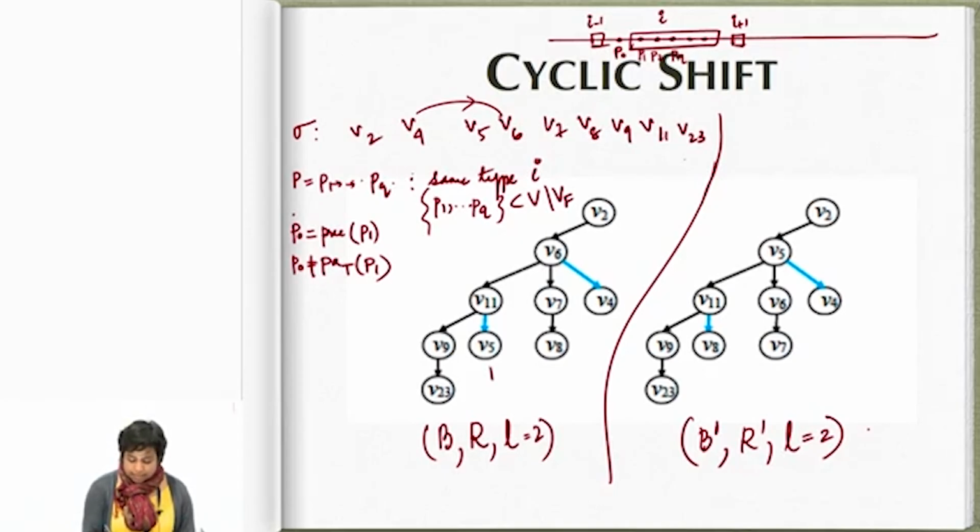So V5 is P0, P1 is say V6, V7 could be, yeah, okay, right. So these are all these edges going through.